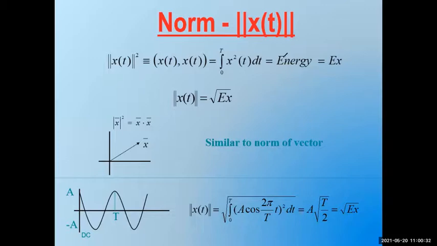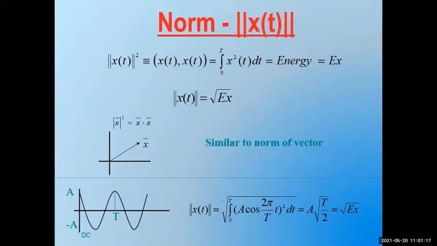So how do I represent the energy Ex? It is the inner product of the signal integrated from 0 to t x square t dt. So what is the value of the norm x of t? It is square root of energy in the signal. So we are not interested in finding x of t whole square. I am interested in finding the norm value, which should be root of the energy. So root of the energy in the signal is this. As a vector, it can be represented like this.